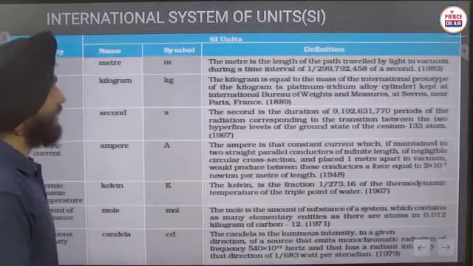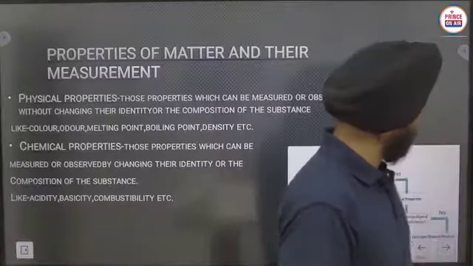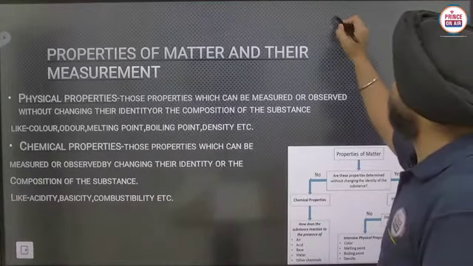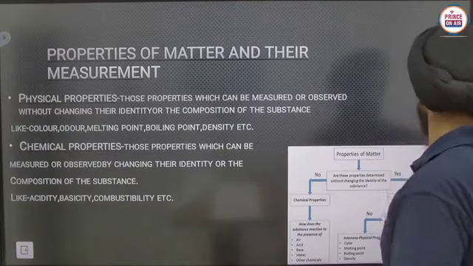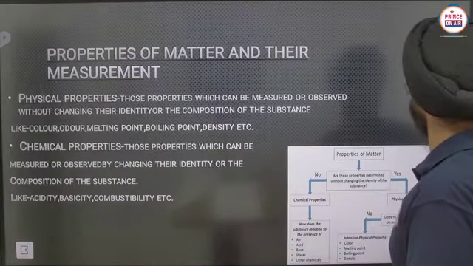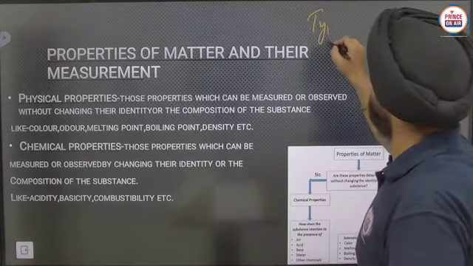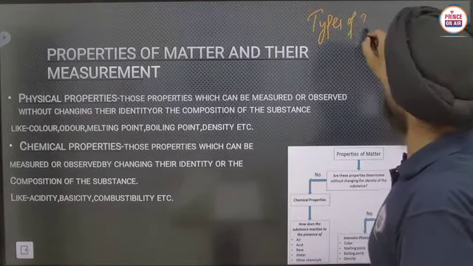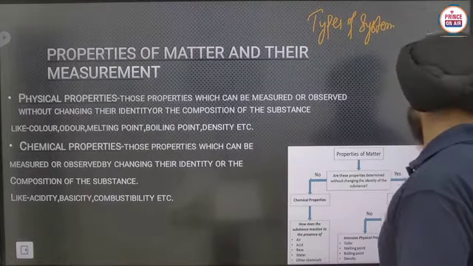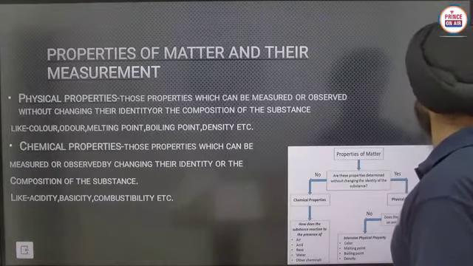So, international system of units. Before that I just want to introduce the types of system of units. Before that I just want to add one more thing.